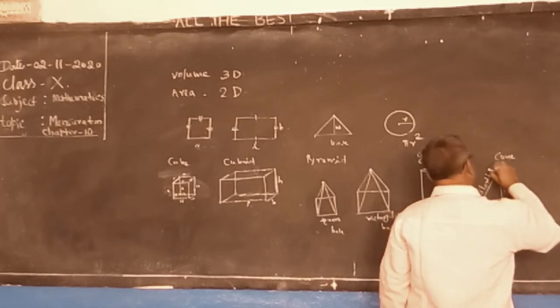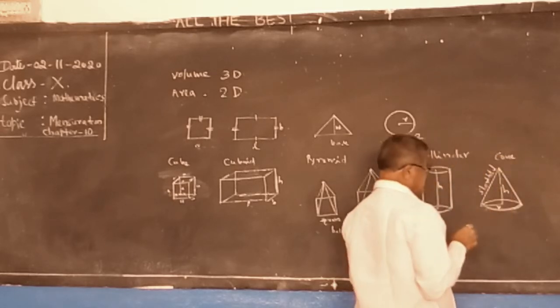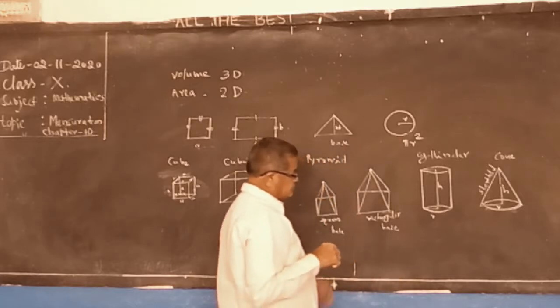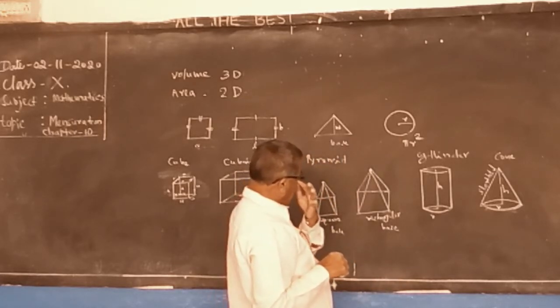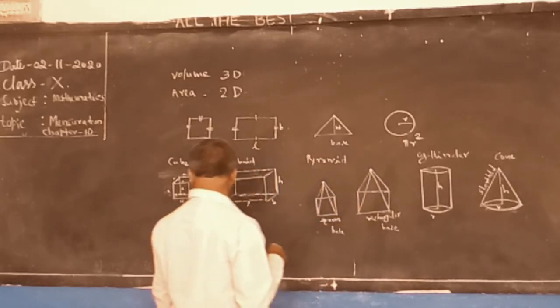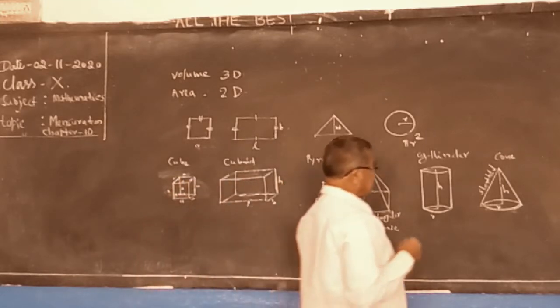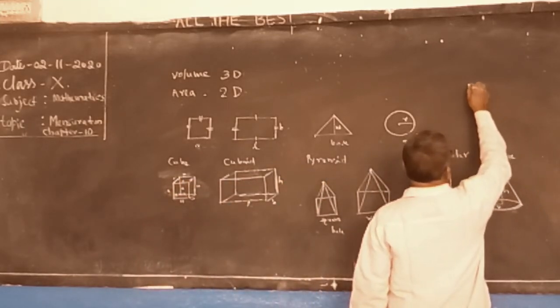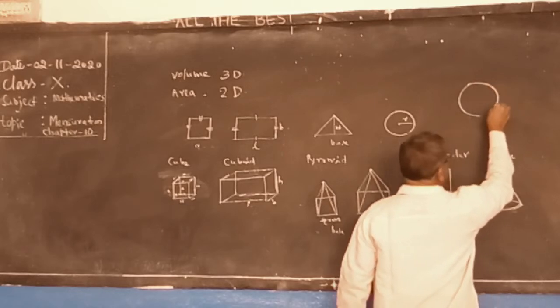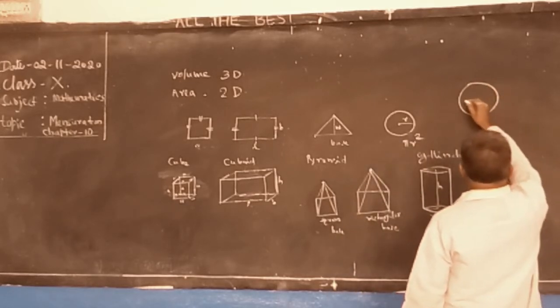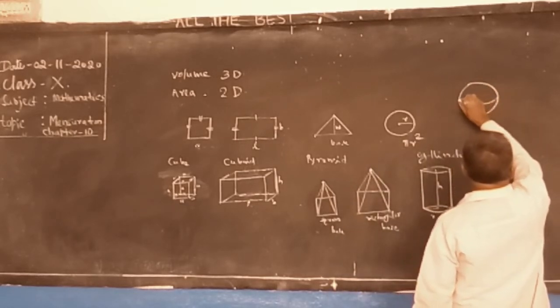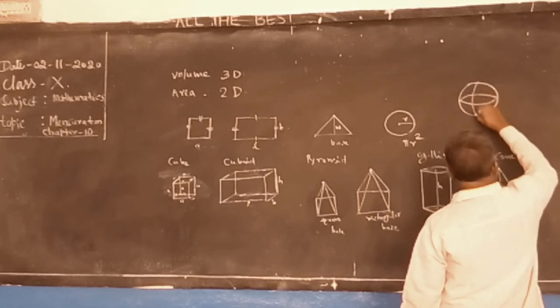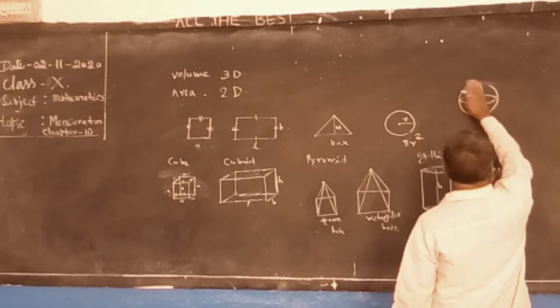Slant height, we represent with L or S. After cone, sphere and hemisphere. Sphere.